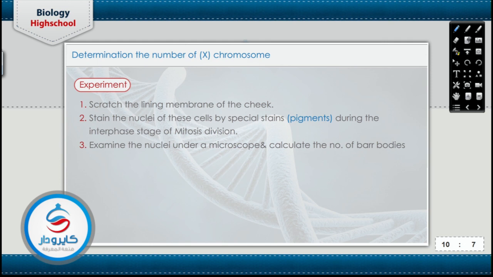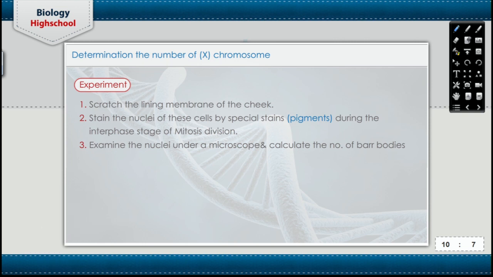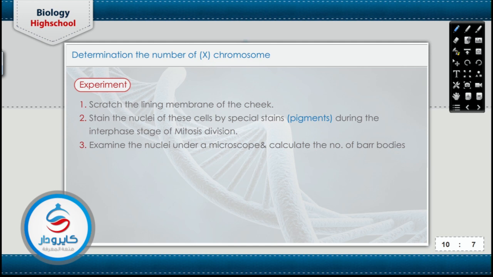طبعا كل السيلز بتاعت التشيك سيلز دي كلها بتعمل ديفيجن بالميتوزس، بس بنيجي في ستيج اسمها انترفيز عشان نشوف الكروموسومز تبقى واضحه. لما احط الستيند البار بادي ستيند دي، هنلاقي لما اعمل examination of the nuclei under the microscope we will observe the presence of strong stained chromosome which is called the bar body. The bar body appear in the normal females, but in the males there is no bar body.